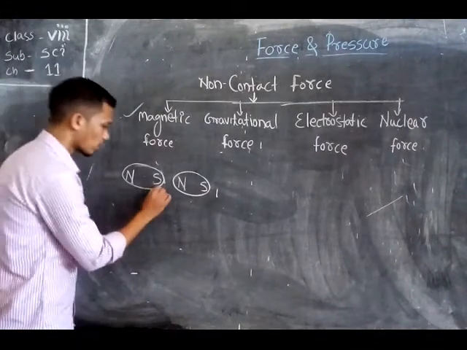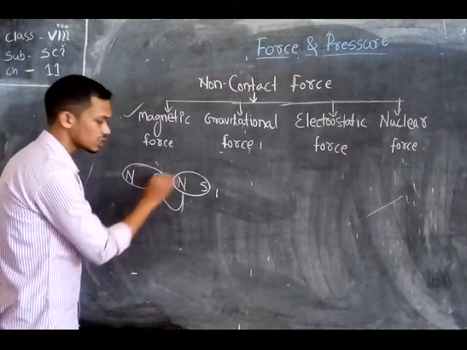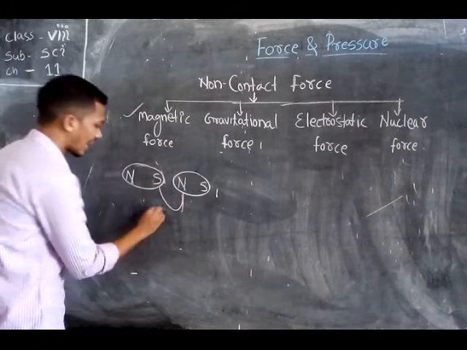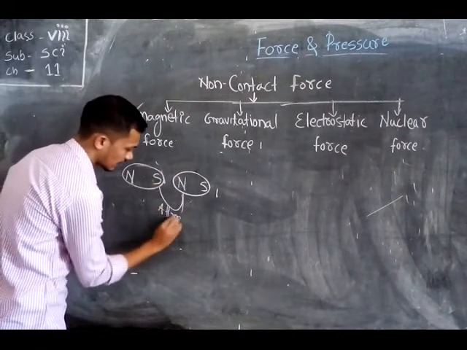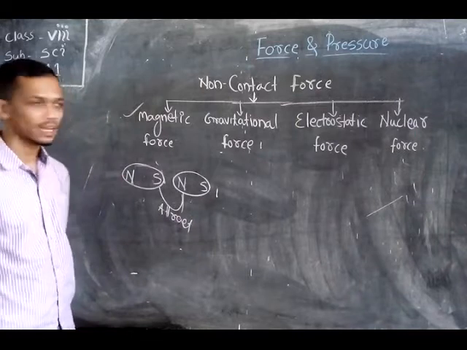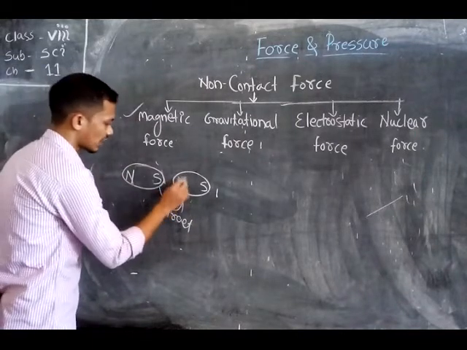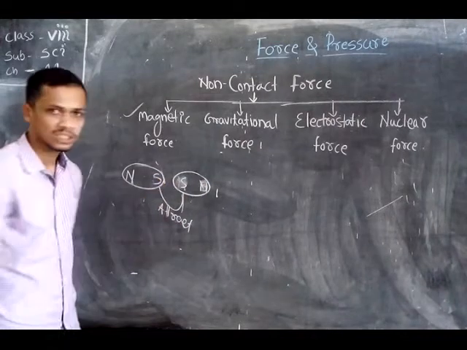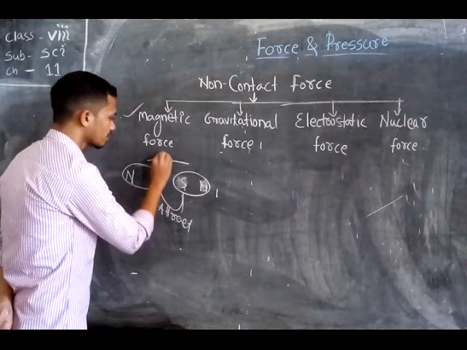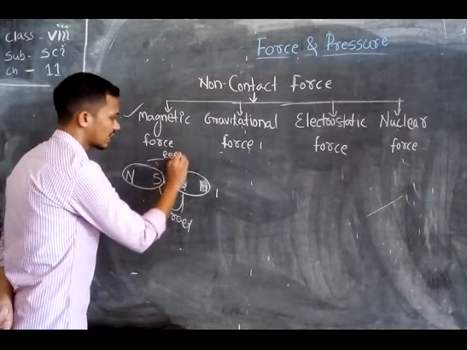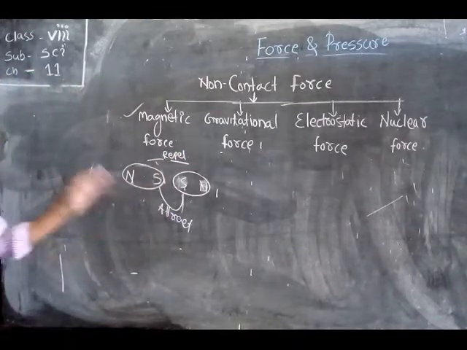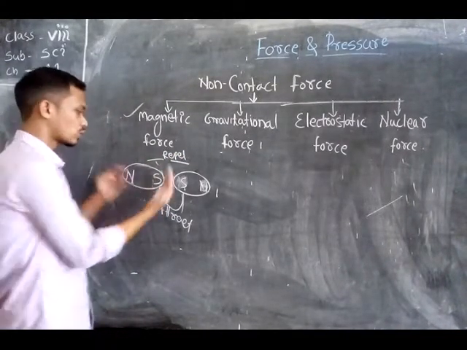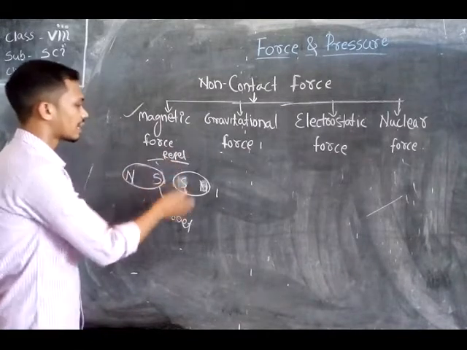If the two opposite poles of magnets are there, north and south, they attract each other. If here this is your south pole and this is your north pole, then the same poles repel each other. So in the case of magnets, two opposite poles attract each other, and the same poles repel each other.